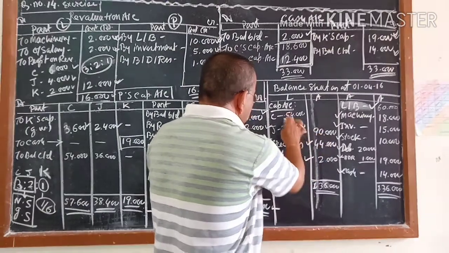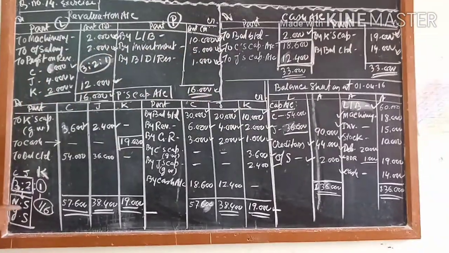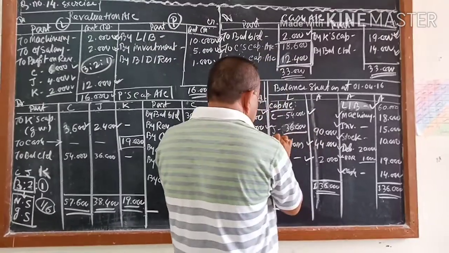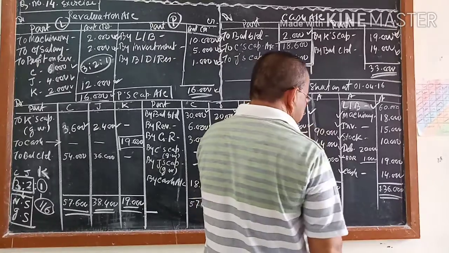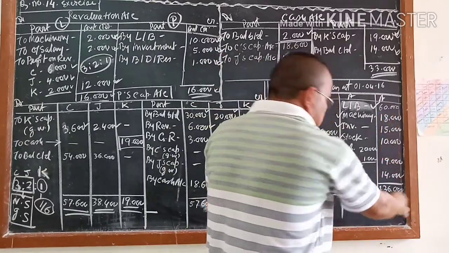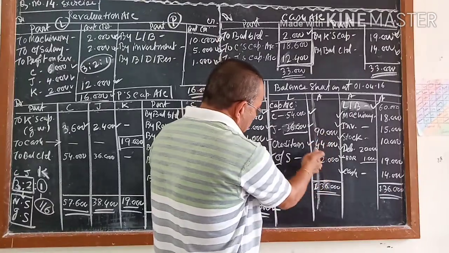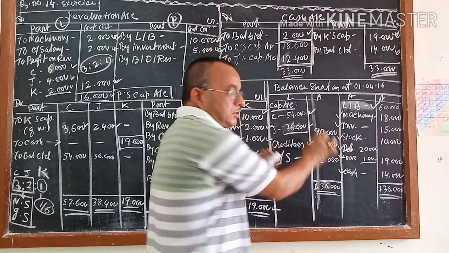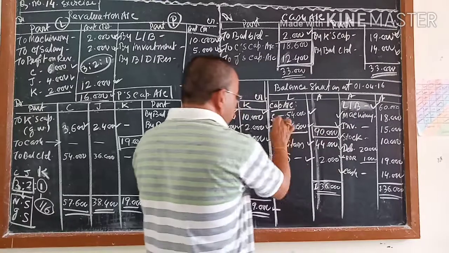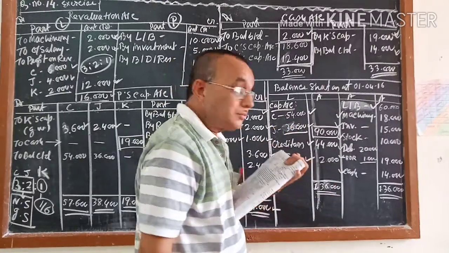And that 90,000 in which ratio? 3:2 ratio, because the new ratio is given. 3:2 ratio. So his capital should be 54 and his capital should be 36. Do you understand? This is called back calculation. You add all the assets, already you got it, and on the liability side there are 3 items. Out of the 3, you got 2, 1 you did not get, that is your balance. So 90,000 is the closing capital for these 2, which should be in 3:2 ratio: 54,000 and 36,000.